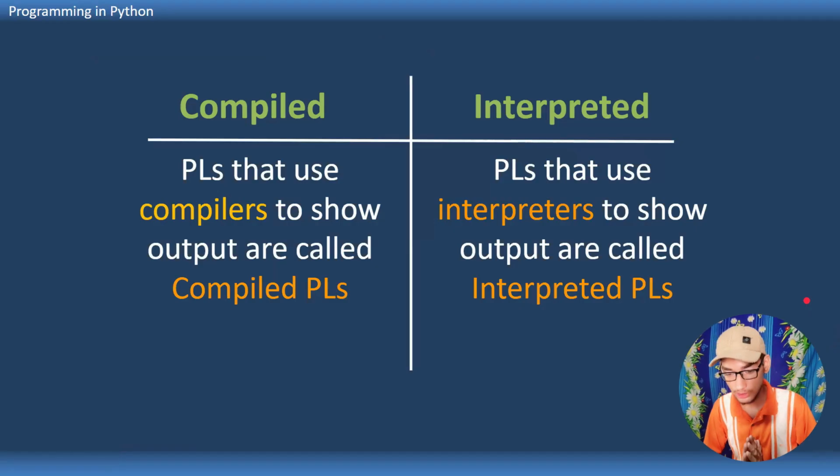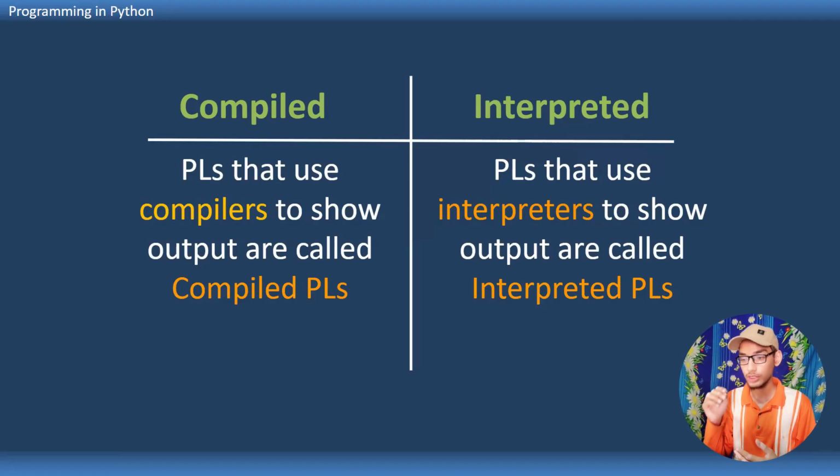You got the basic concept of compiler and interpreter, but now computer scientists have divided programming languages into two main types. There is a third type and there are many other types, but for now, let us understand these two terms. Programming languages that use compilers to show output are called compiled programming languages, like C, C++.